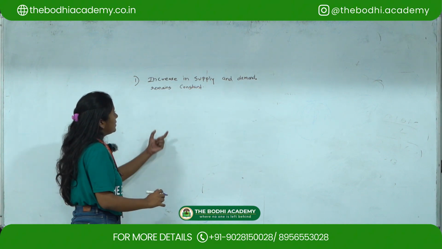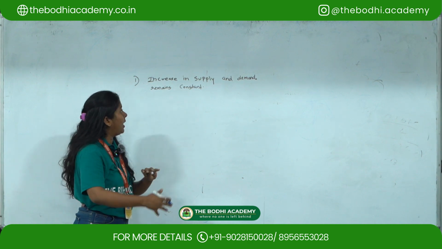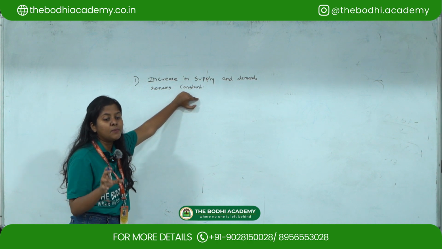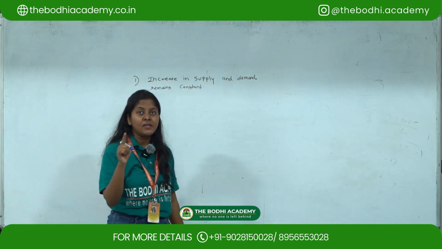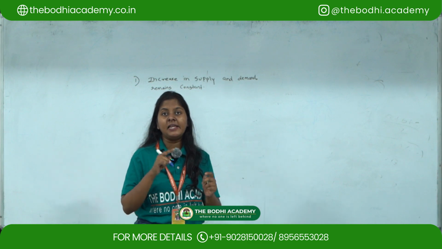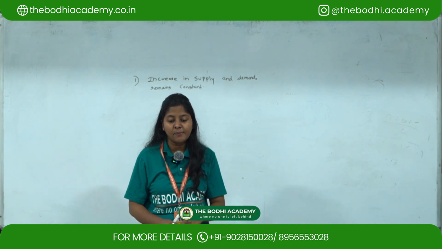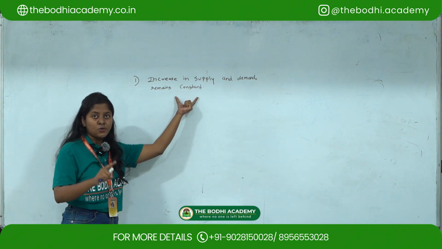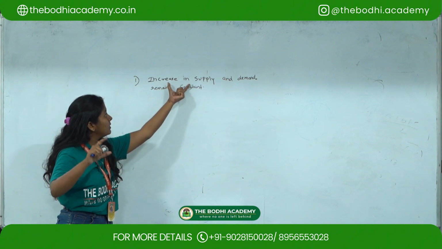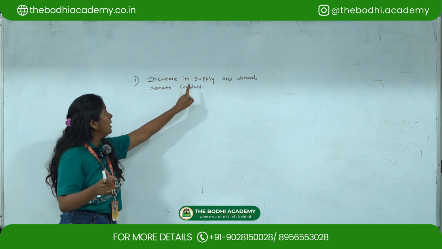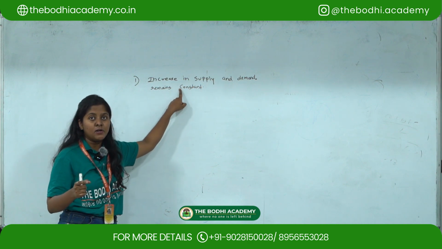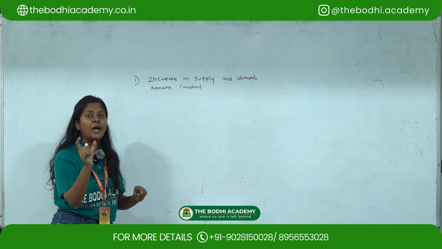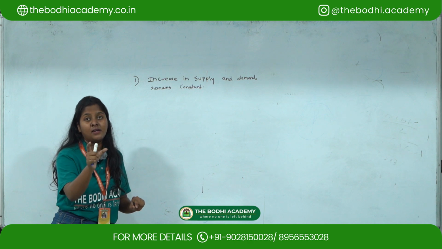Okay, so what happens when the supply increases in the market and demand curve is constant on the equilibrium price? So if the demand remains unchanged, then change in supply leads to change in equilibrium price. So when the demand is constant, now there is a change in supply. You can see there is an increase in supply over here, so this is going to change the equilibrium prices. So here prices are going to be affected.